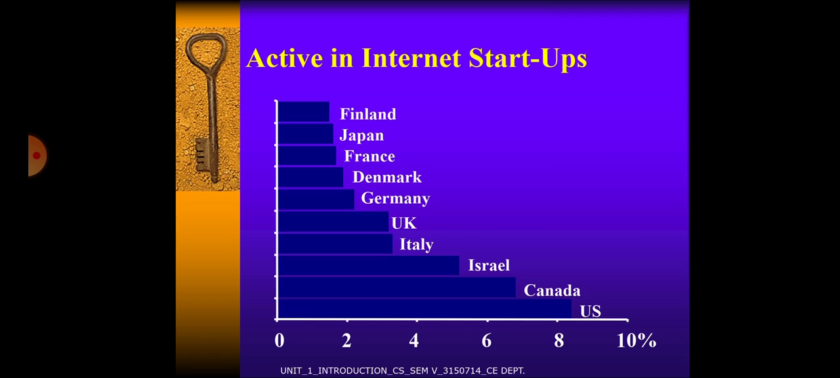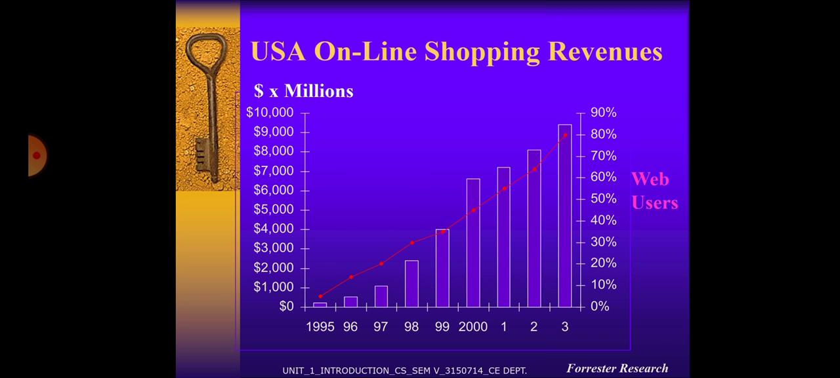Active in internet startups. Here you can see the chart. A graph is seen for Finland, Japan, France, Denmark, Germany, UK, Italy, Israel, Canada and US. This is the activeness ratio in the use of internet startups. In USA, online shopping revenues. Here we see dollars in millions, and here we see the number of years of web users.